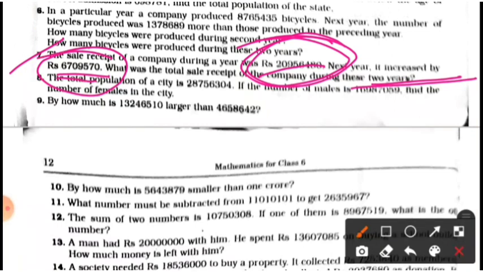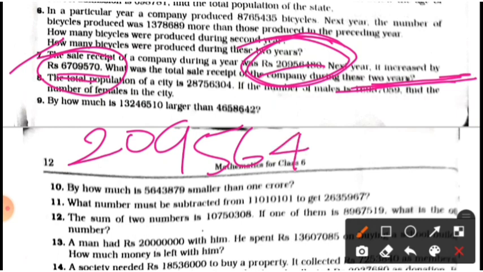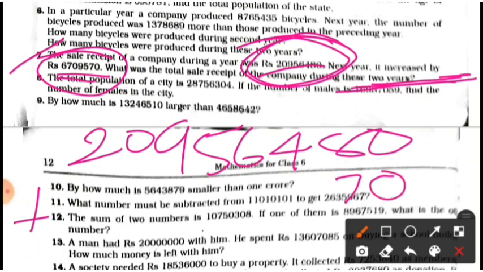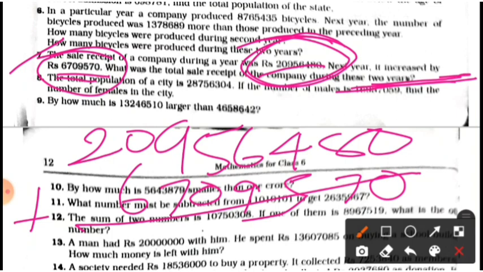And here the question asks about the company during these 2 years, that means first 2095640 and plus, here you have to plus here 0759076, and students add, and the result is for the second